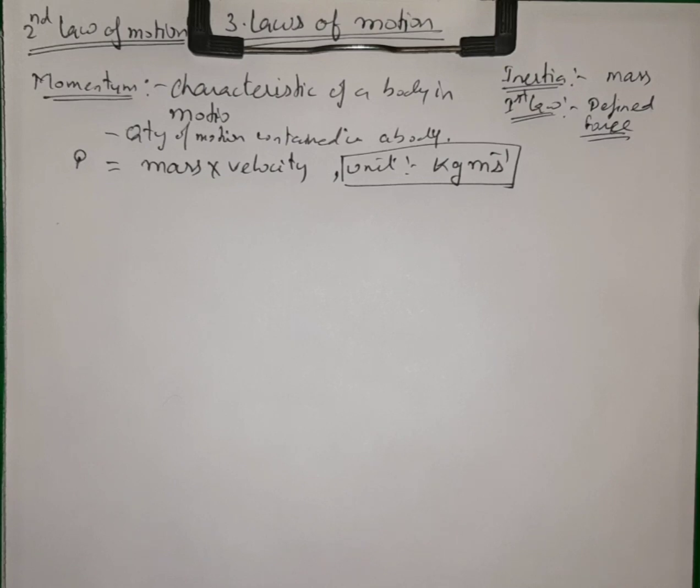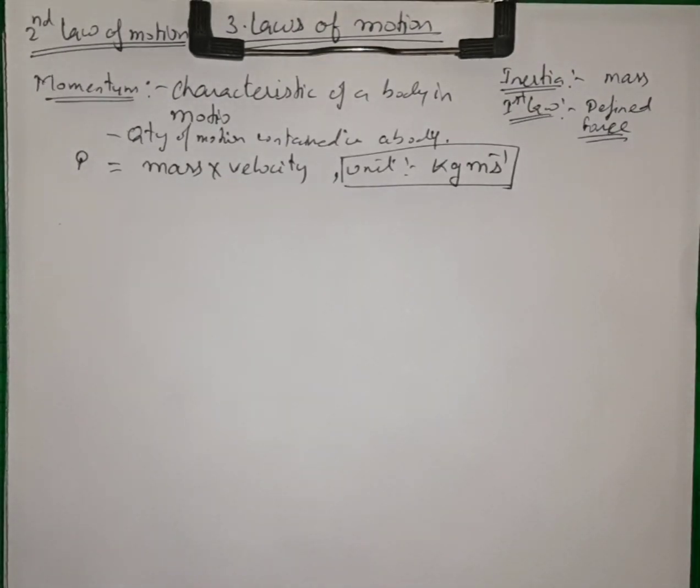By the words quantity of motion, let us say that some body of very less mass is there and it is moving with velocity v. Let us say that I am talking about a cycle.